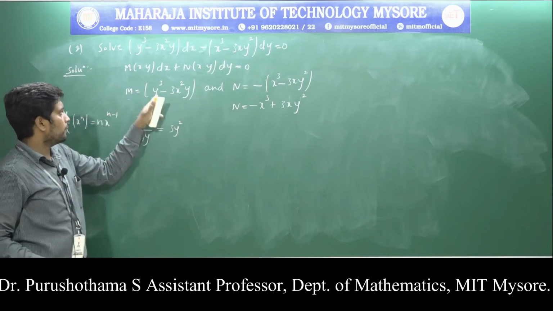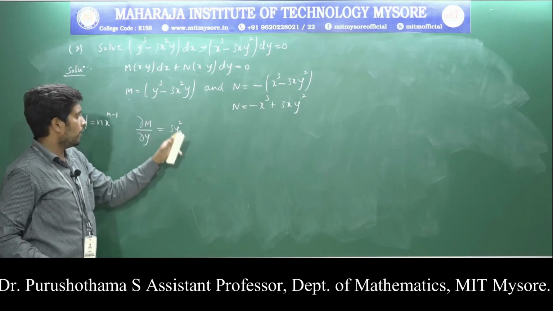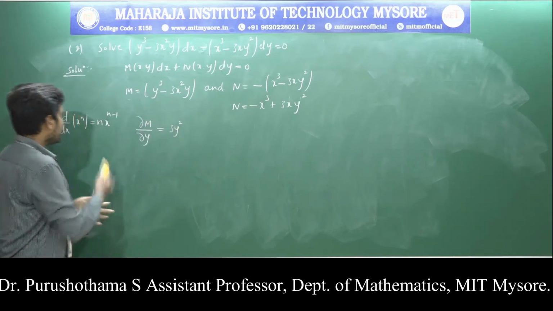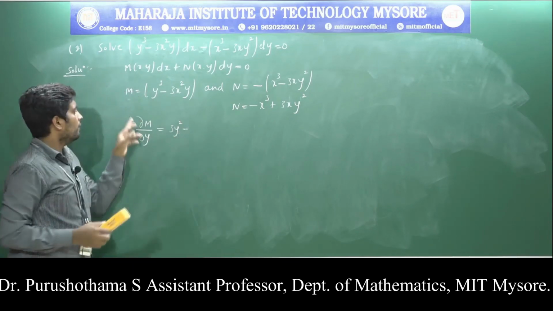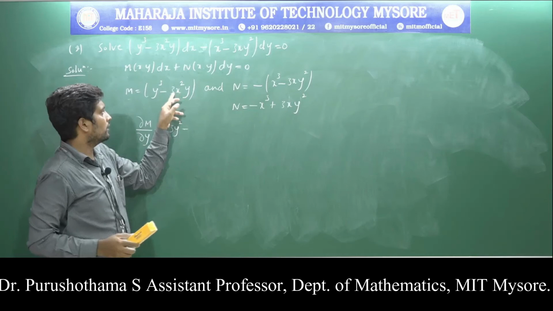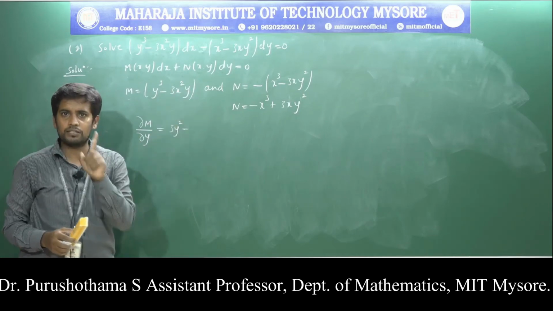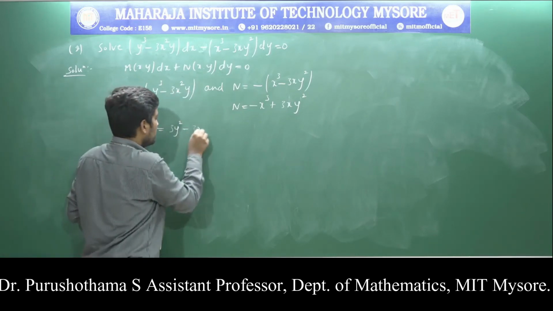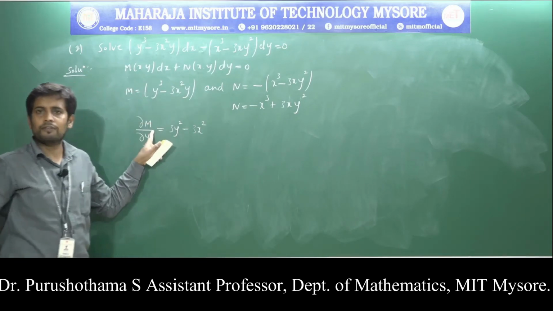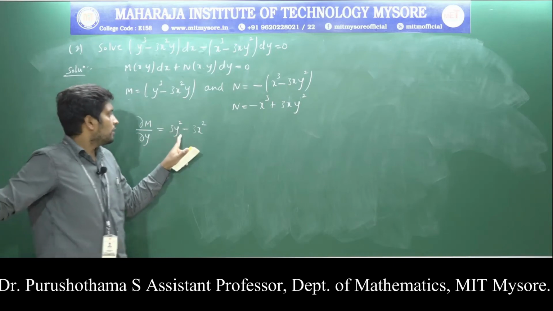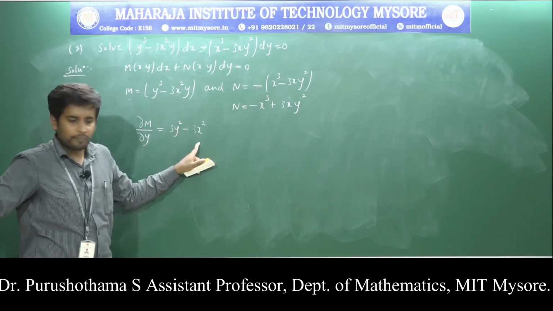Applying the same concept, y cube gives 3 y square. Next, minus 3x square is constant, and the differentiation of y is 1, so minus 3x square. So del m by del y equals 3y square minus 3x square.